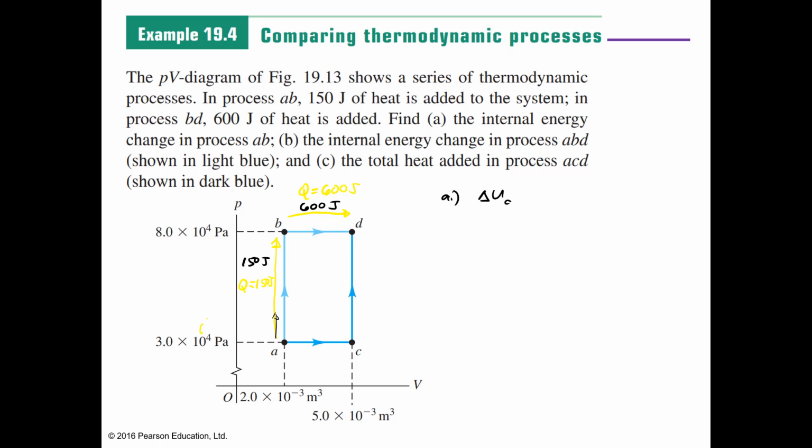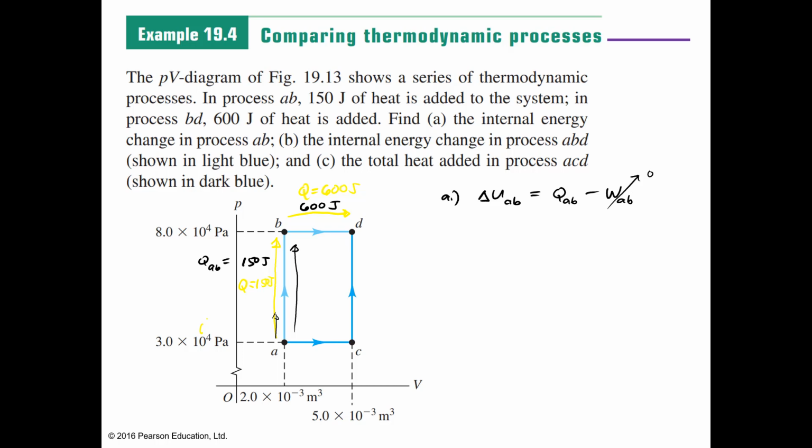So I will take the process AB, this part here. And we know the first law of thermodynamics: the change of internal energy in process AB is equal to the heat added in process AB minus the work in process AB. We know QAB is equal to 150 joules. And we also know work AB is equal to 0.